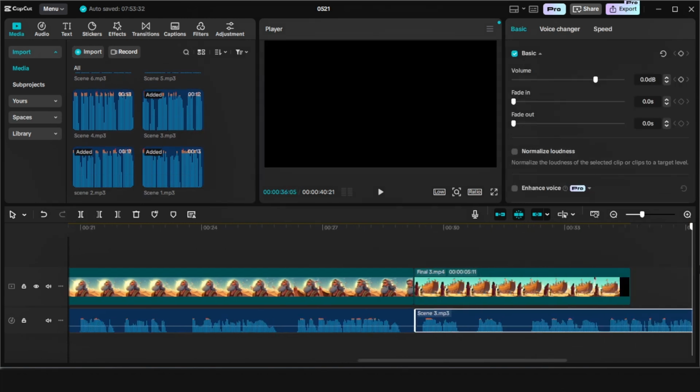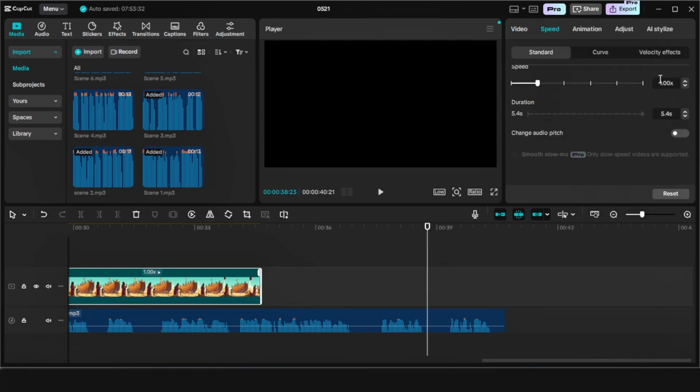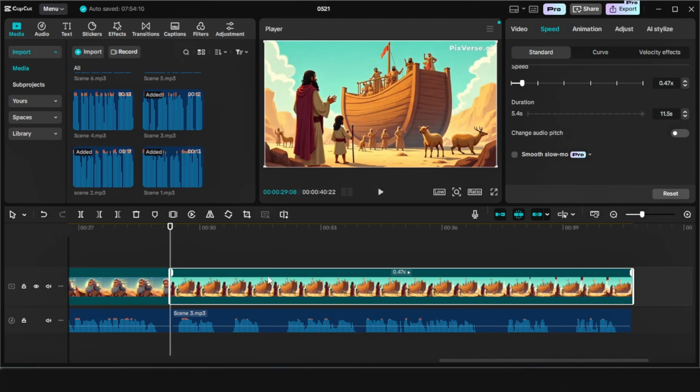And as you can see, this is also short, and we're going to reduce the speed so it meets up. And now this is how we're going to compile every image animation, as well as the audio. We're going to complete that off the camera just for the purpose of saving time, and we're going to come back and see the final results.